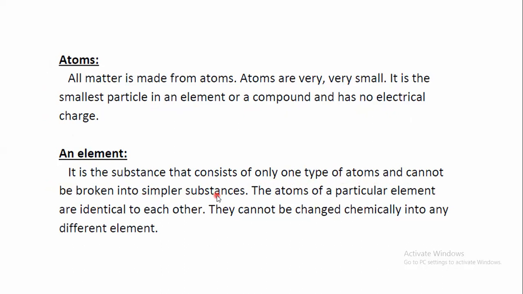An element is a substance that consists of only one type of atoms and cannot be broken into simpler substances. Even if we have a diatomic element, if it is broken into atoms, then it will be no longer this element. It will be an atom. It will not be an element. The element must represent whatever we are talking about. Of course, the atoms of a particular element are all identical to each other, and they cannot be changed chemically into any different element.